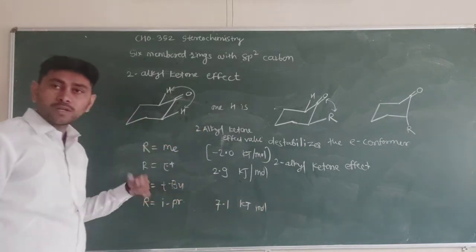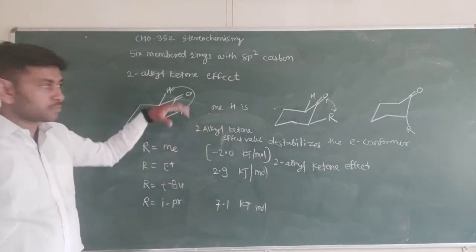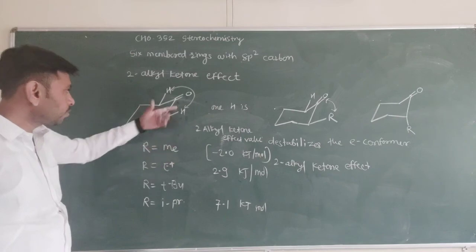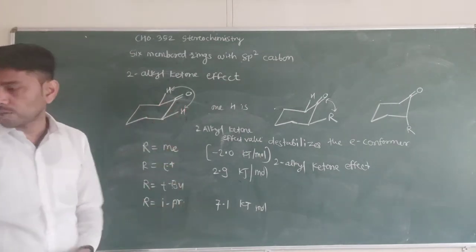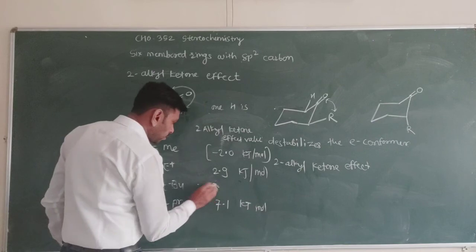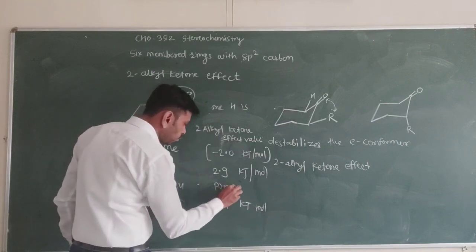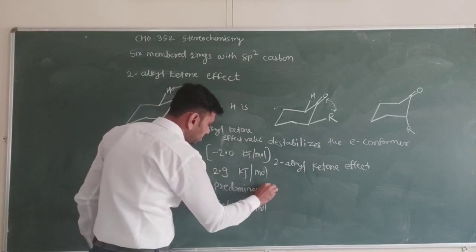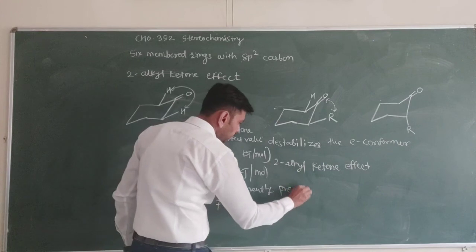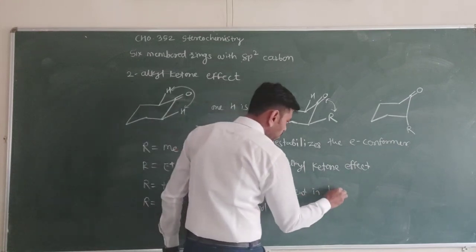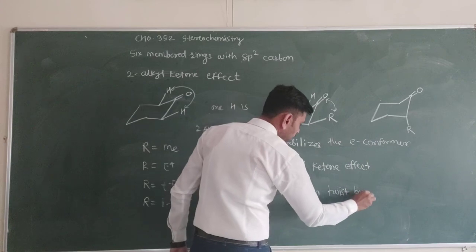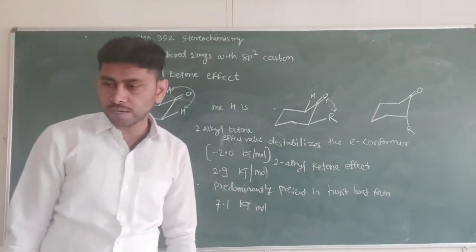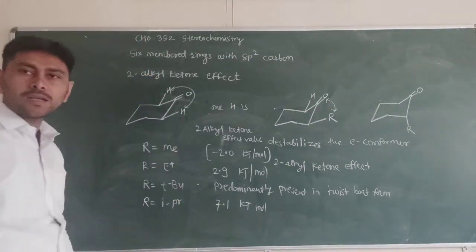But the tertiary butyl group is even bulkier, so there is no possibility of this conformer being in the chair form. It is predominantly present in the twist boat form. So this is about the 2-alkyl ketone effect. Let's see the 3-alkyl ketone effect here.